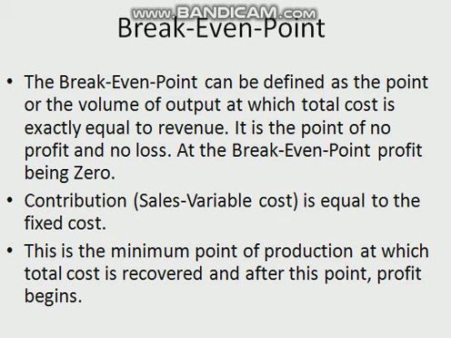After deducting fixed overhead from total contribution, the balance left is called net profit. In other words, the portion of contribution which is left after absorbing fixed overheads is called net profit. The marginal cost equation that can be developed is sales minus variable cost is equal to fixed cost plus profit, or S minus V is equal to F plus P. S represents sales, V represents variable cost, F represents fixed cost, and P represents profit.